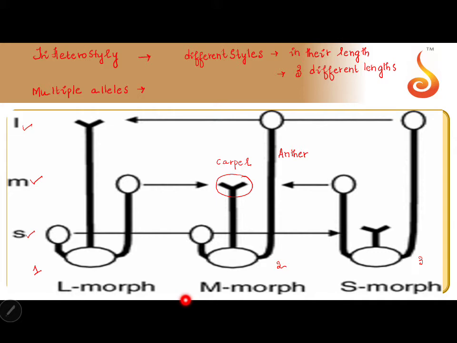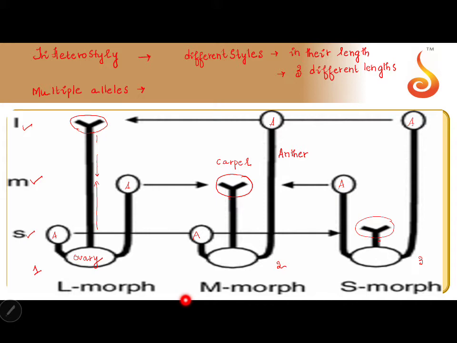So if you can see, this is the long style, this is the stigma, and this is the style part, and I have the ovary. So this entire structure represents the carpel. Then I have two anthers in a flower. Anther, anther, anther. Now if this is the stigma, I have the long stigma, the medium length stigma, and the small length.